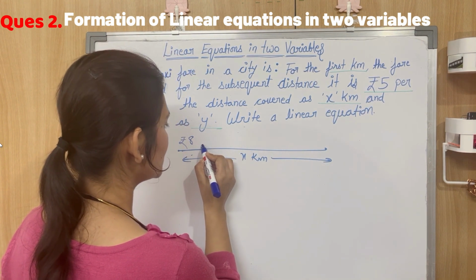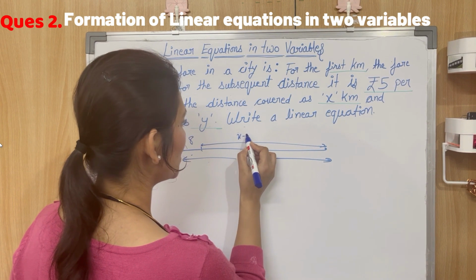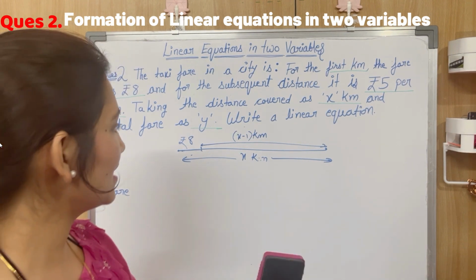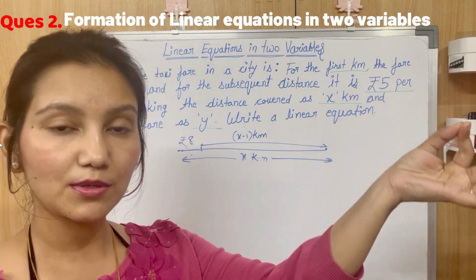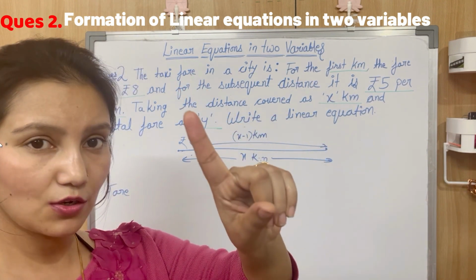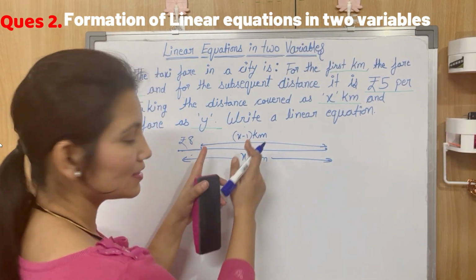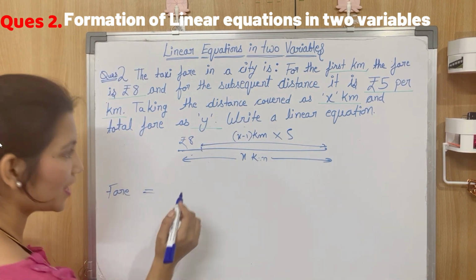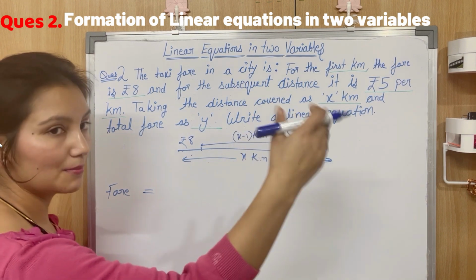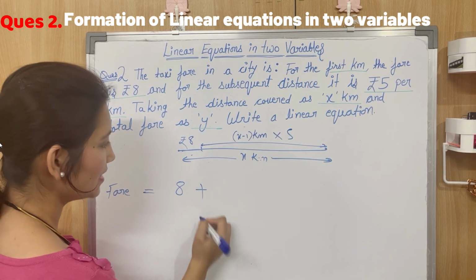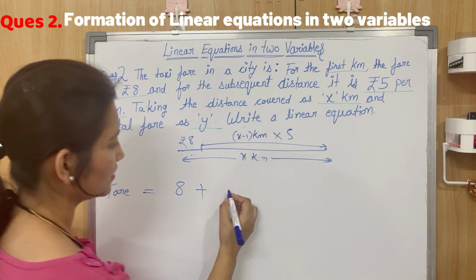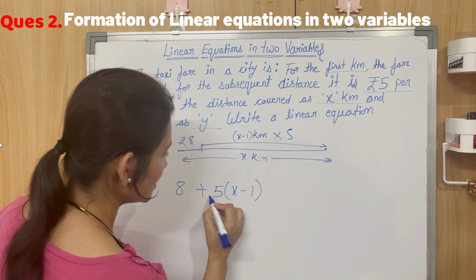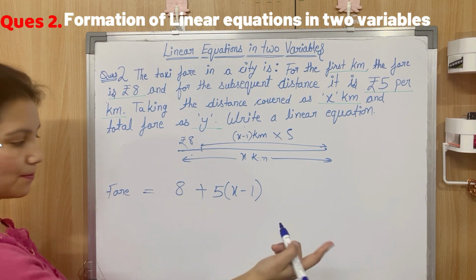For the remaining x minus 1 kilometers, the taxi fare would be rupees 5 per kilometer. So for 1 kilometer thereon it is rupees 5. So for x minus 1 kilometers, how much would be the fare? x minus 1 into 5, right? So the total fare for x kilometers will come out to be rupees 8 plus x minus 1 into 5.